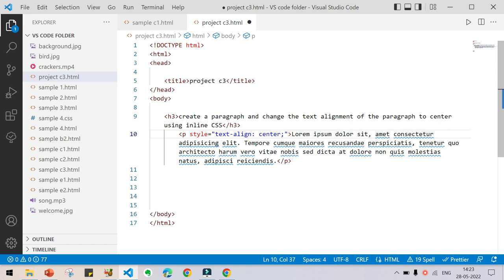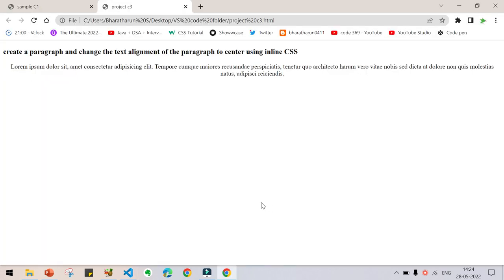I told you that I would tell you why I have used inline CSS. Because the amount of styling you are giving is very minimal, I am using inline CSS. If you are giving more styles, you can use internal CSS inside the head element. Now press Ctrl S and go back and reload. Now you can see the paragraph has become center aligned.